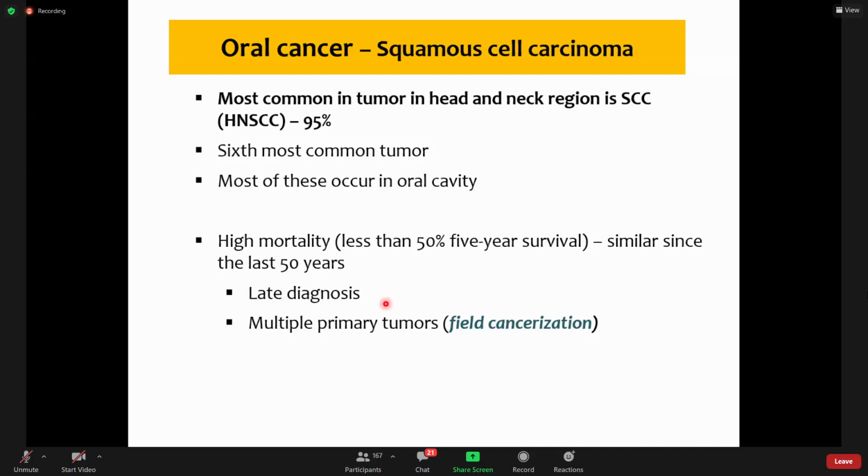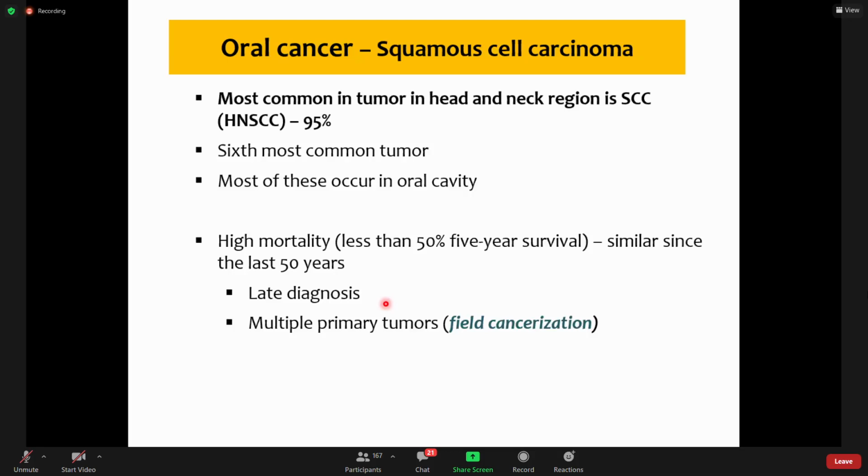So the presentation of these tumors is late, when they are already well advanced. When they are advanced, and you can well imagine how important the structures surrounding the oral cavity are, like bones, they are difficult to cure and difficult to treat surgically, because they then involve important structures surrounding the area. So the first thing is late diagnosis.